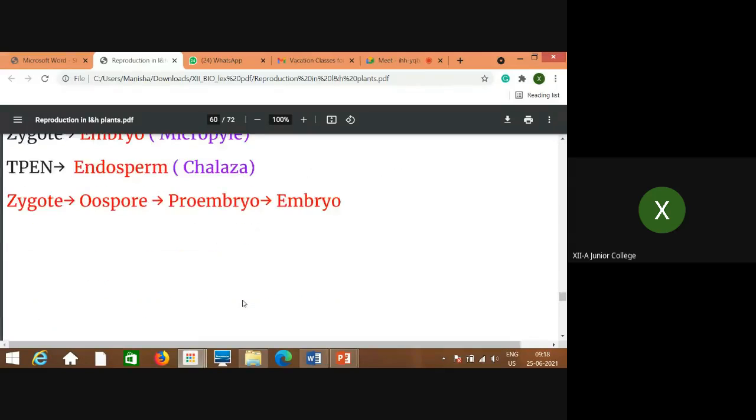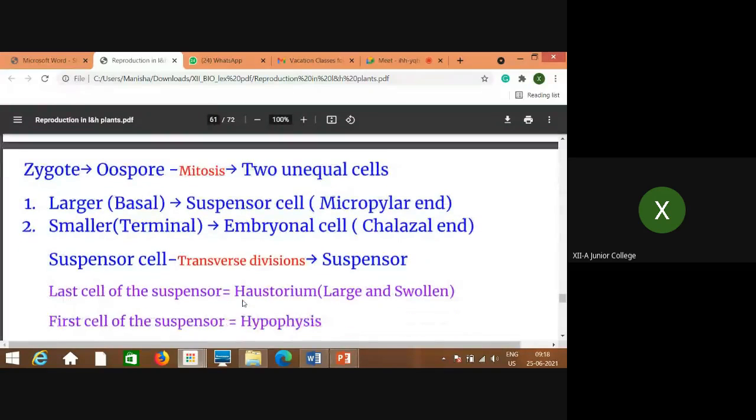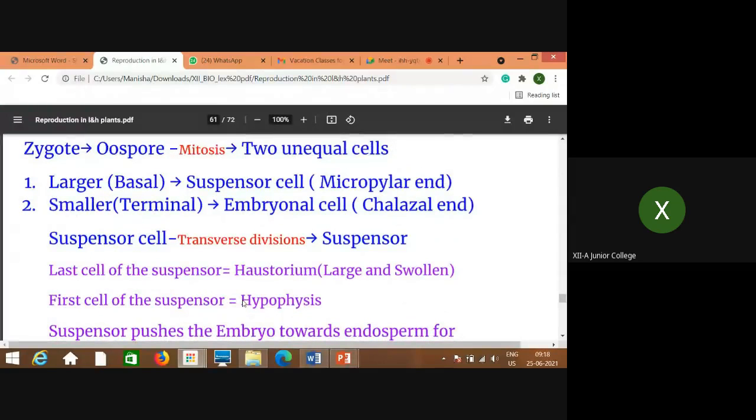Now we'll talk about how this takes place, how this embryo is developed. When the oospore, that means the zygote, forms a wall around itself, this oospore divides mitotically into two unequal cells. Here also, unequal cells are formed by the process of mitosis. So the oospore gets split into two unequal cells. The larger is towards the basal side, that means the micropylar side. Just imagine the structure of an anatropous ovule in front of you, so that it will be easier for you to understand.